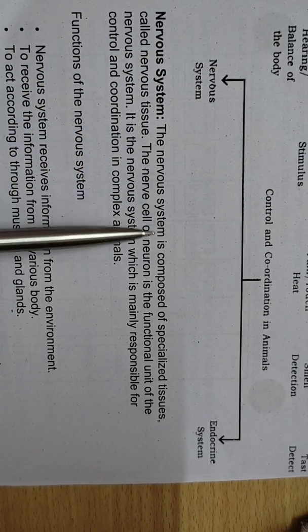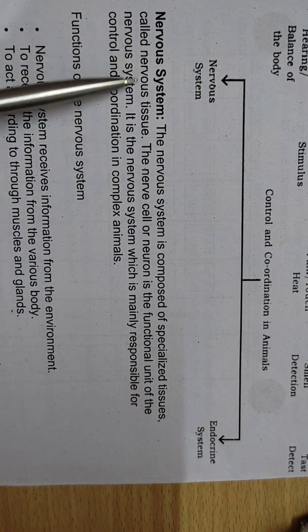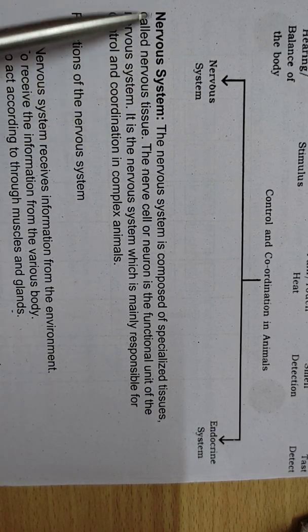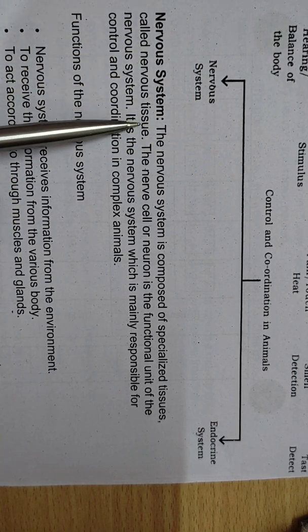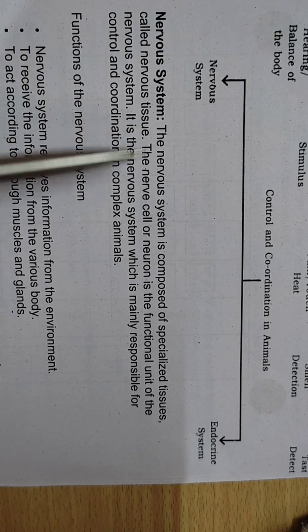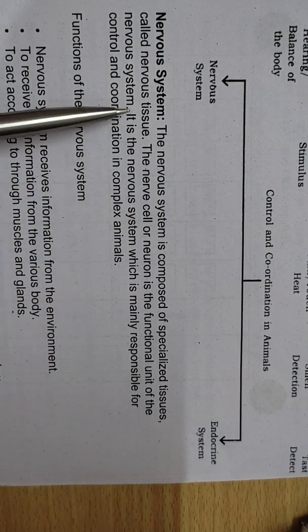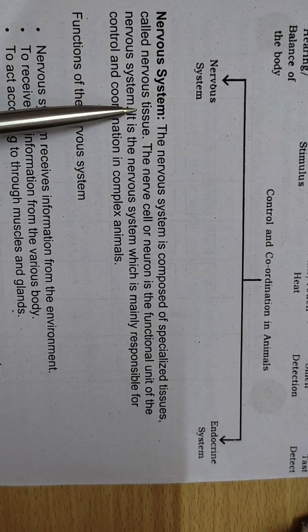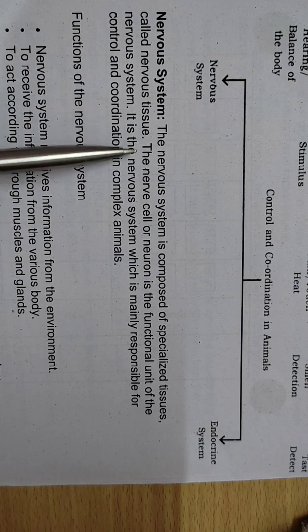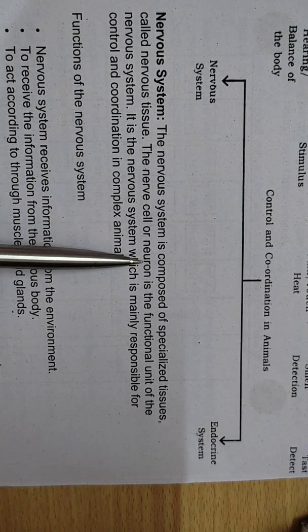The nervous system is composed of specialized tissue called nervous tissue, right? So the whole system is composed of a special kind of tissue, and that tissue is considered the nervous tissue. The nerve cell, or neuron, is the functional unit of the nervous system. Nervous tissue is composed of nerve cells, or we can consider it as a neuron.